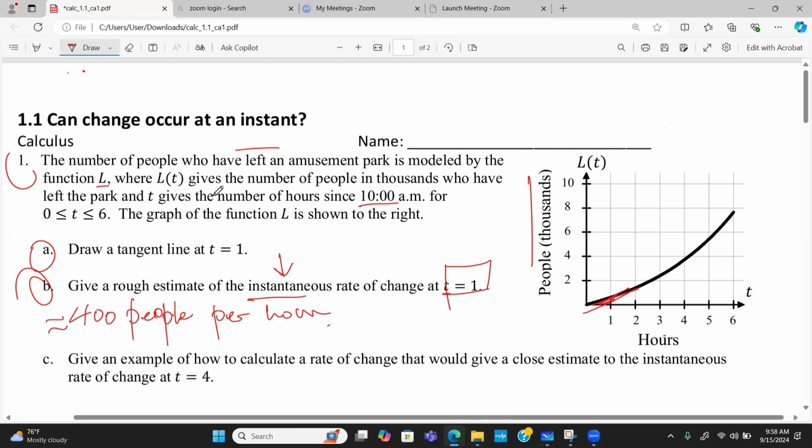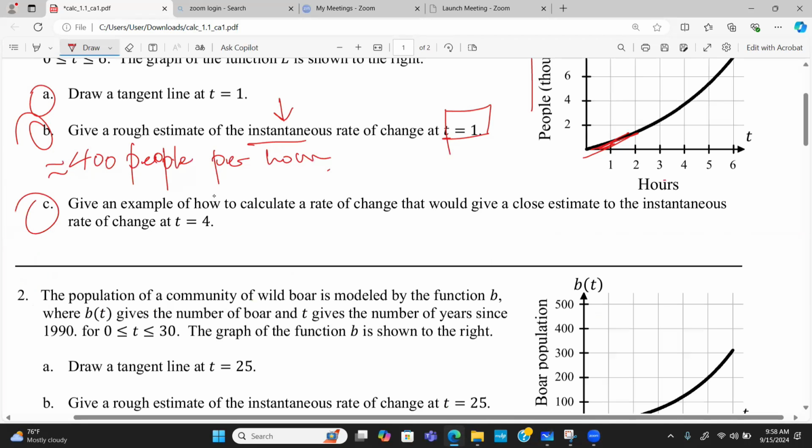The next question, part C, says give an example of how to calculate a rate of change that would give a close estimate to the instantaneous rate of change at t equal to 4. What we're going to do is pick a number very close to 4.